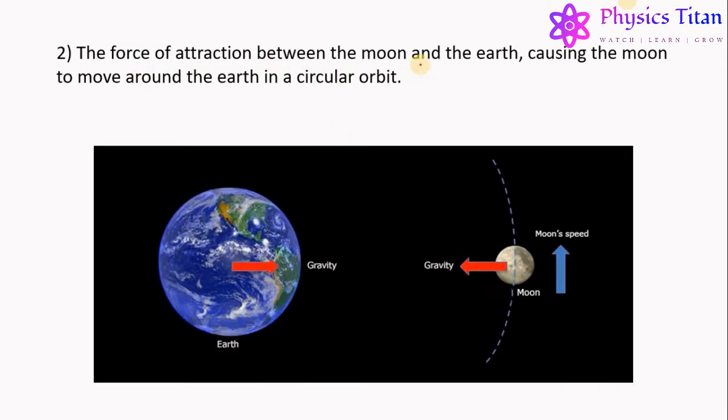The force of attraction between the moon and the earth causes the moon to move around the earth in a circular orbit. It is the gravitational force of the earth only which gives the moon its circular orbit. If there is no gravitational force, the moon will simply go in a straight line. In fact, the moon also attracts the earth towards itself with a force equal to the gravitational force. But the effect is negligible because the mass of the earth is very much larger than the mass of the moon, due to which only the moon experiences the force.